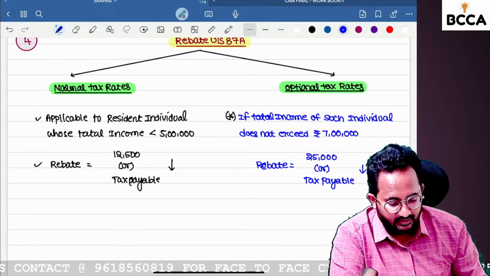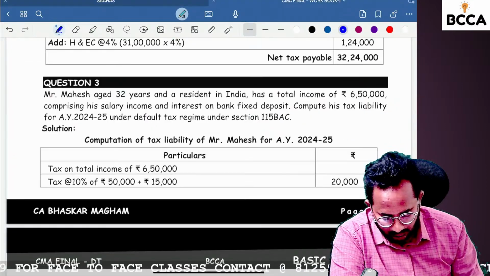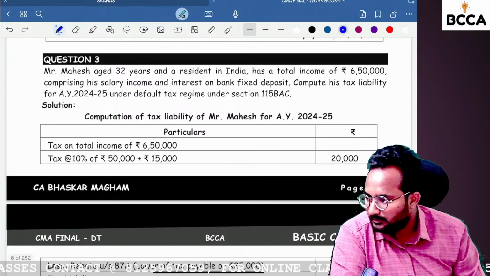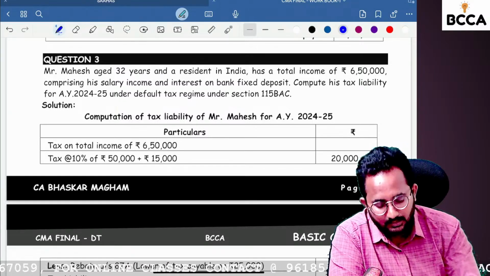Tax payable, whichever is lower. Okay, so please open question number 3 in your workbook.